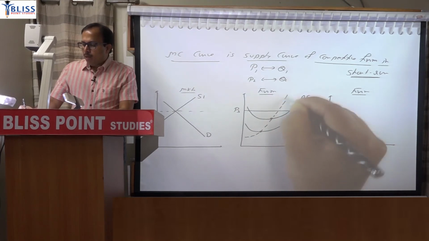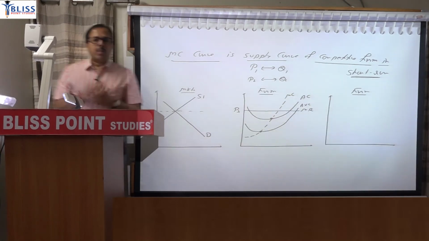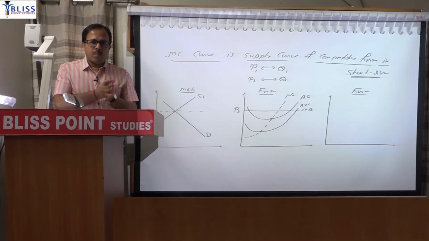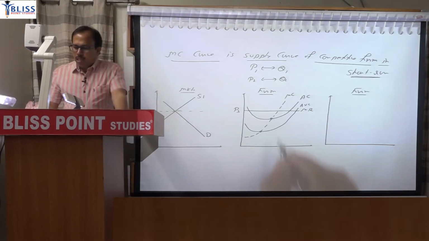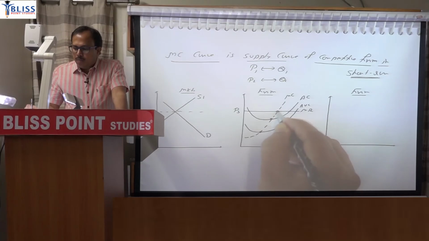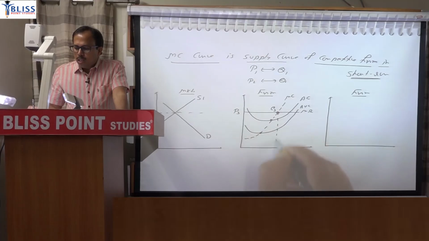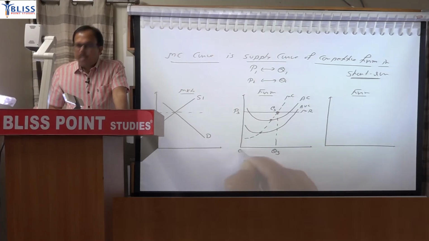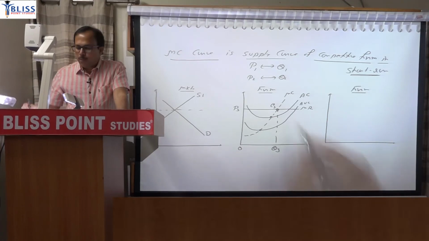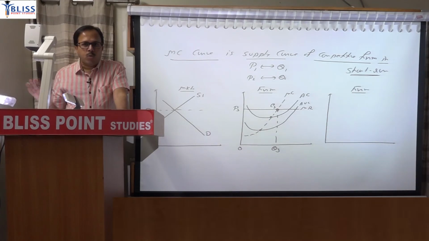And always apply the profit maximizing condition, because the firm will always produce that quantity where its own profit gets maximized, and the quantity produced will be supplied. So for profit maximization, MR equal to MC is needed. So mark the intersection point of MR and MC. Say I mark it as E3. So this will be the quantity produced and supplied in the market, and the firm is having supernormal profit because price is greater than average cost, so there is no issue with the firm.